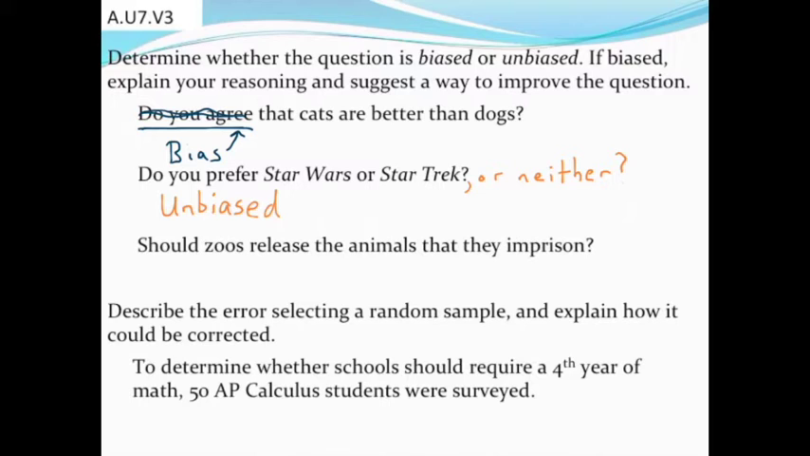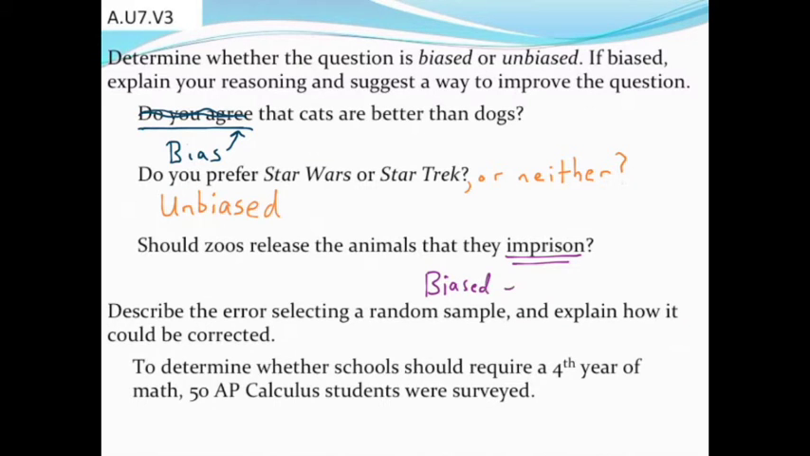Okay. And then question 3, or example 3, we'll take a look at here. Should zoos release the animals that they imprison? This time, that last word right there is what's really getting to me. That word imprison is definitely a strong word. It could potentially cause strong reactions from people. So based on including that word, I'd say that this question is a little biased.